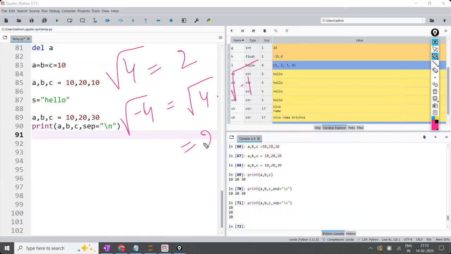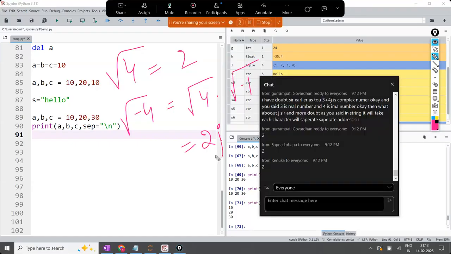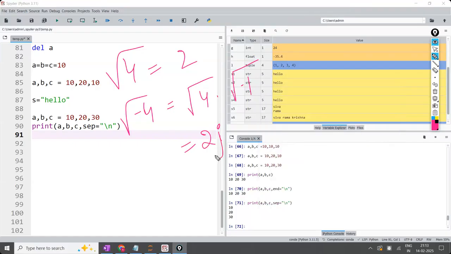Square root of 4 is 2. Square root of -1 only is called i. In India, we write it as i. In the US, they write it as j. Square root of -1 is not possible in real numbers, which is called the imaginary part. That is the representation basically. Is the point clear?